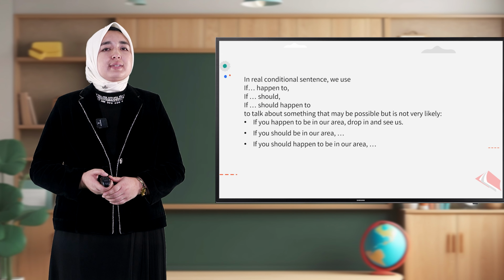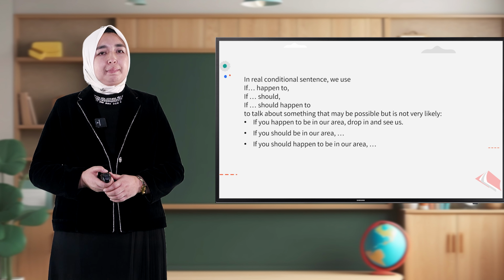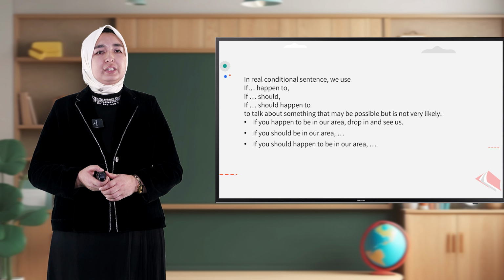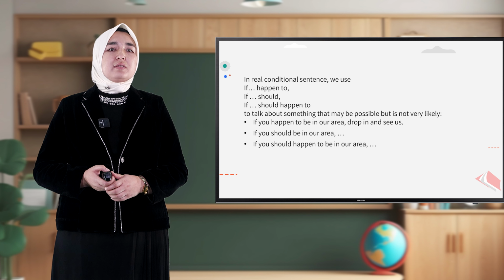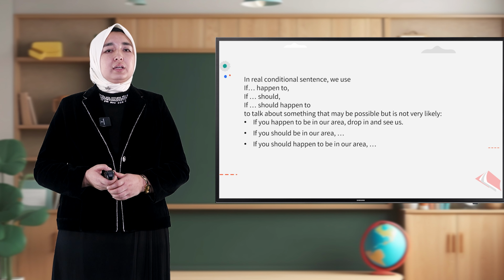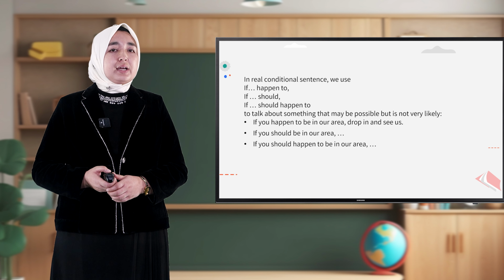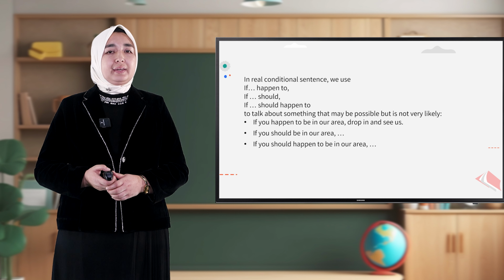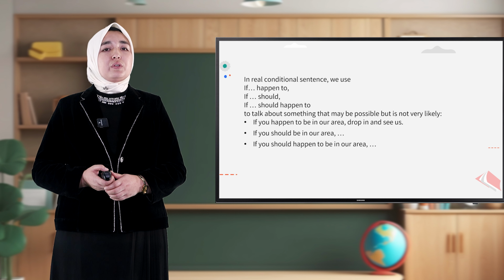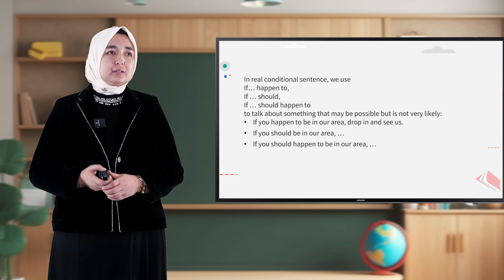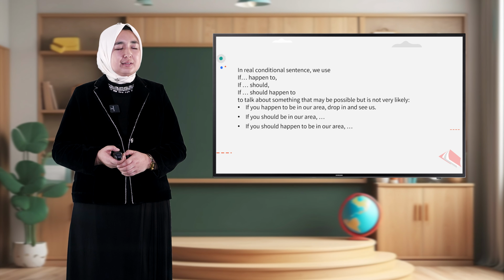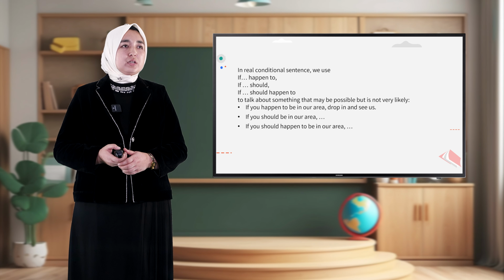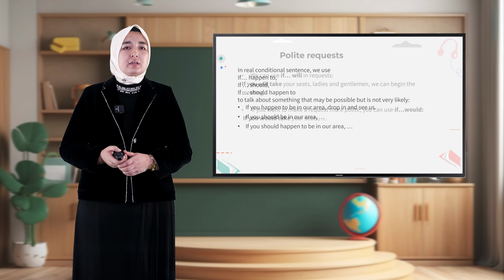In real conditional sentences, we use if happen to, if should, or if should happen to talk about something that may be possible, but is not very likely. If you happen to be in our area, drop in and see us. If you should be in our area, drop in and see us. If you should happen to be in our area, the same as the previous sentences, drop in and see us.